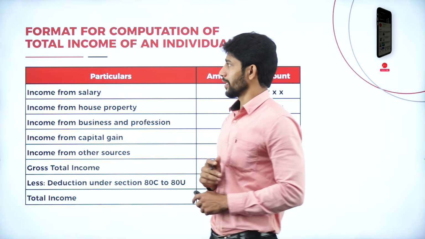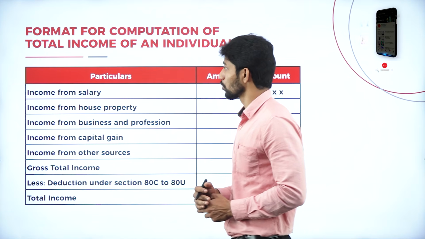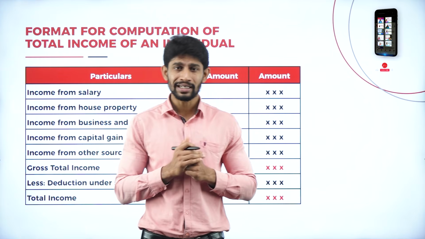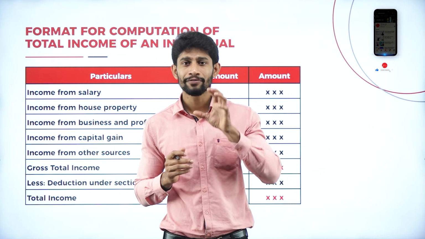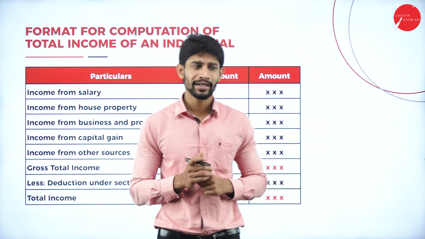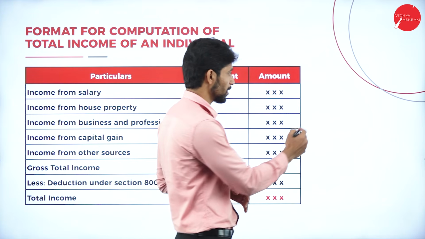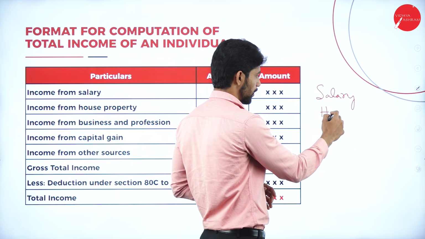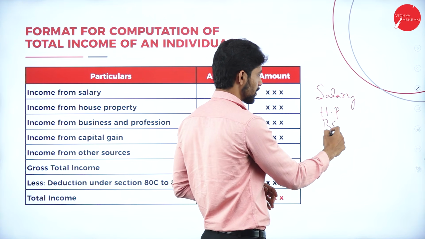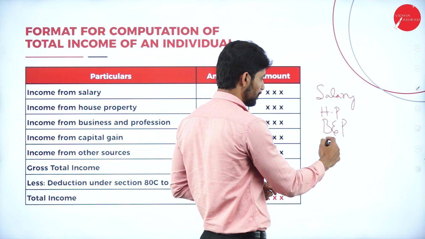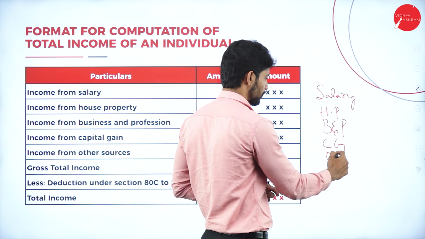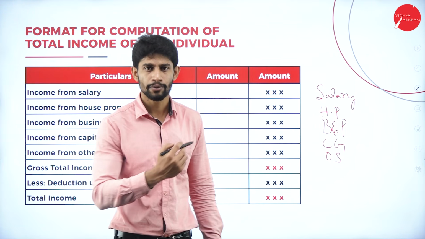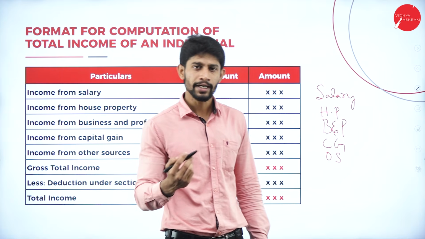If you look at the format, that is the format for computation of total income of an individual. So what is this total income? Total income is nothing but the total of all 5 heads of income. What are all 5 heads of income? They are income from salary, income from house property, income from business and profession, income from capital gain, and income from other sources. So we have 5 heads of income.